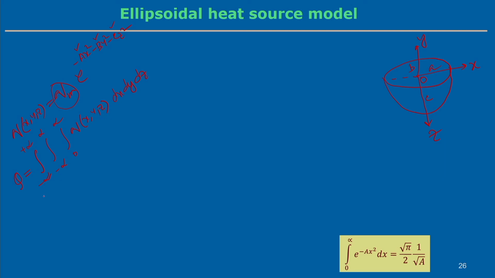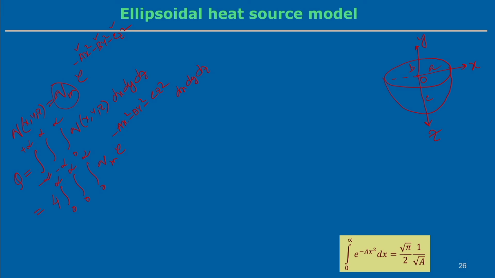Now, because of the symmetric nature, we can convert the limits to 0 to infinity on the x and y axes, and the z axis is also 0 to infinity. You can see this factor of 4 term will be there, two from each symmetric axis. So, minus infinity to plus infinity is equal to 2 times 0 to infinity. Now, q(x, y, z) equals q_m e to the power minus a x squared minus b y squared minus c z squared, dx dy dz. So, we have to do this integration.